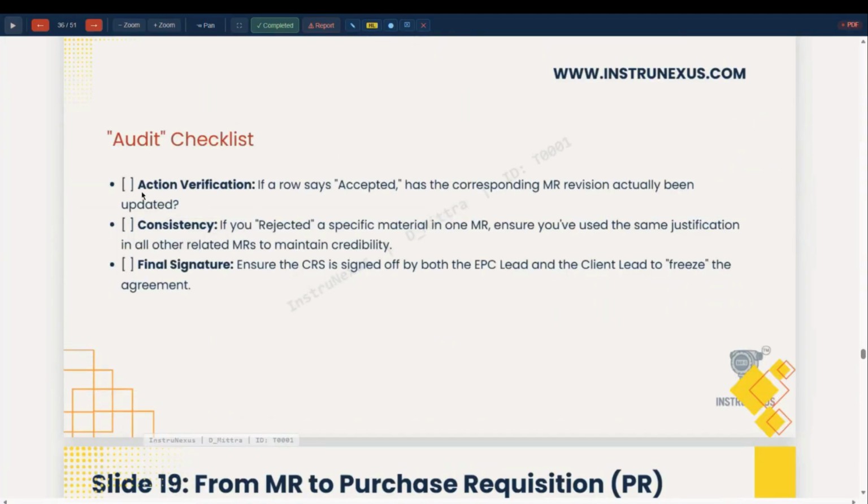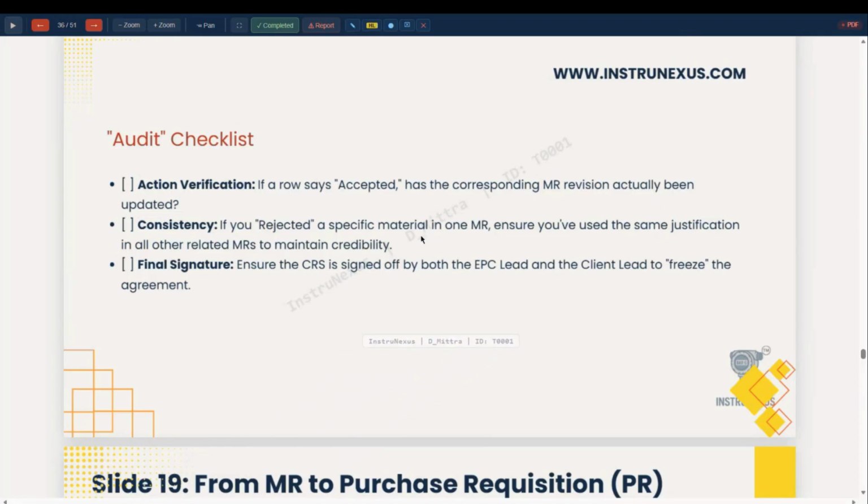Audit checklist, action verification. If a row says accepted, has the corresponding MR revision actually been updated? So not only do you accept the vendor requirement, but while issuing the MR and converting it to PR, please see that the vendor point has been incorporated. This is the audit checklist. If you rejected, then ensure you have the same justification in all related MRs and maintain credibility.